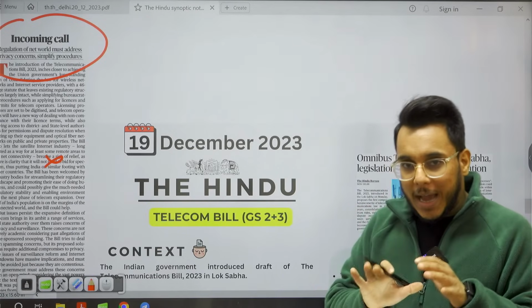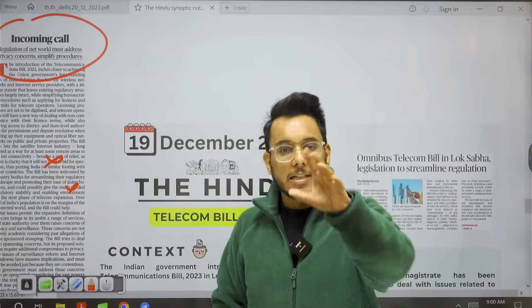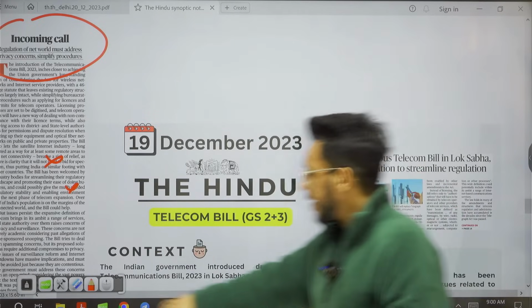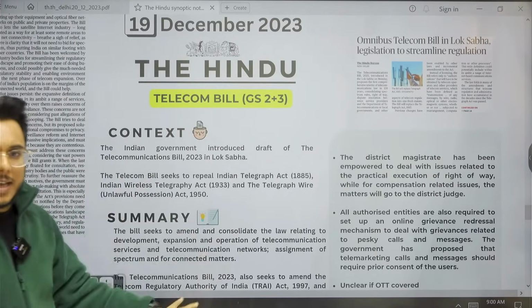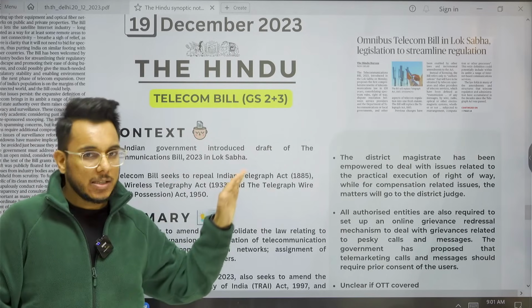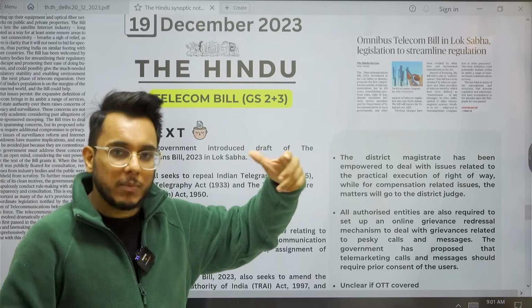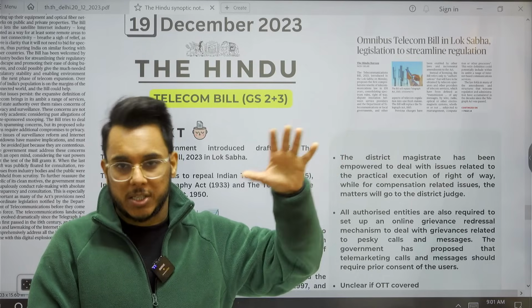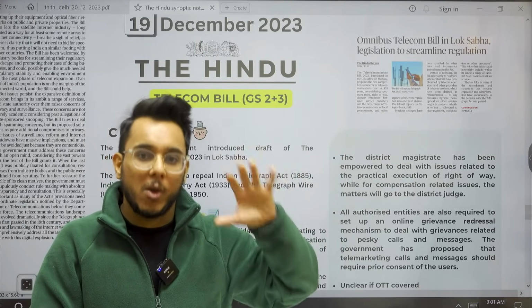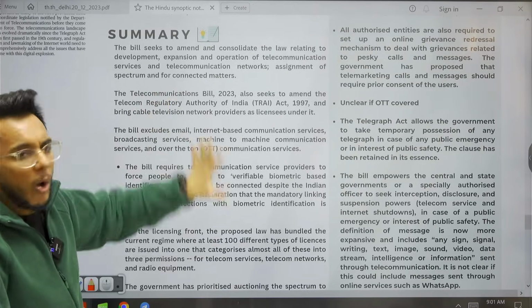So rather than reading this newspaper, what I will advise is, yesterday, on 19th December, I covered this telecom bill in detail in our newspaper analysis discussion video, and there I covered it not from the point of view reported in The Hindu, but I referred to other newspapers such as Hindustan Times and Indian Express also, and I made a detailed note and explained all the major provisions.